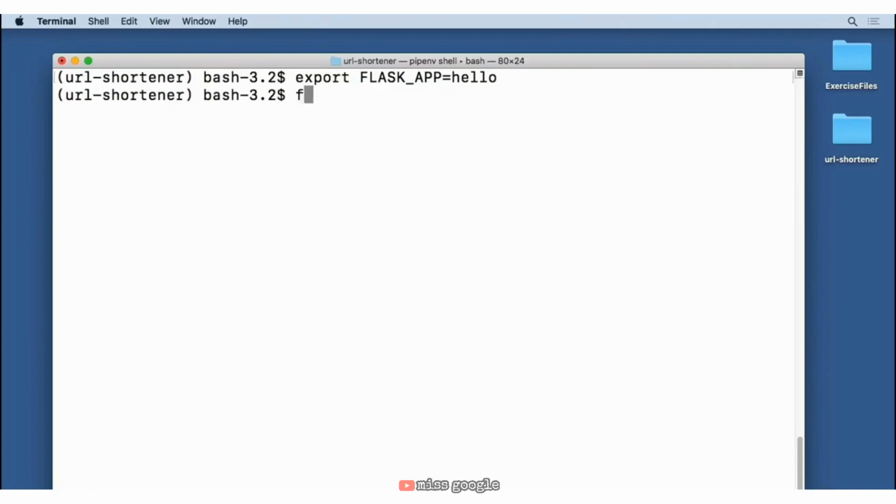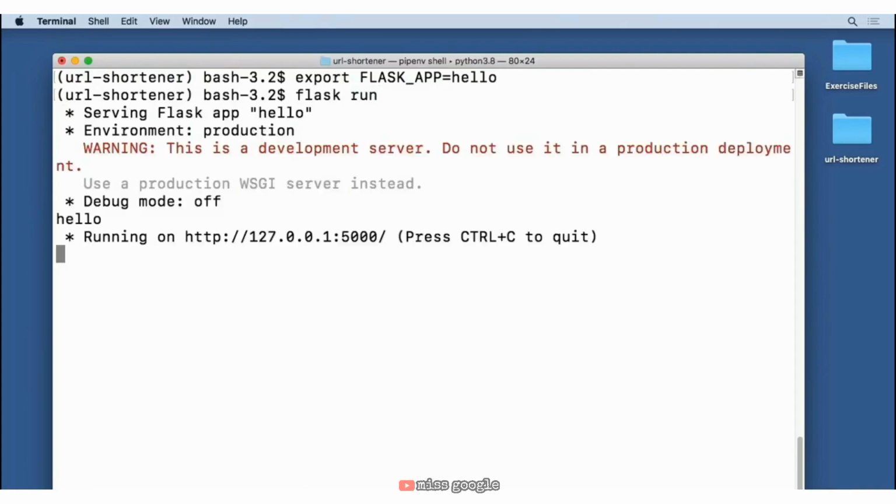And now that we've done that, we can say flask run. And when we hit enter, you can see this starts our Flask app up at the top there. It says that the name of it is hello by default. This is a production environment.